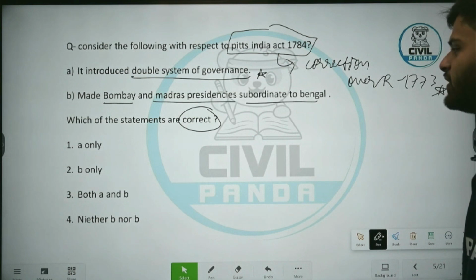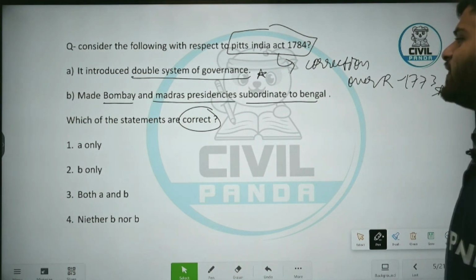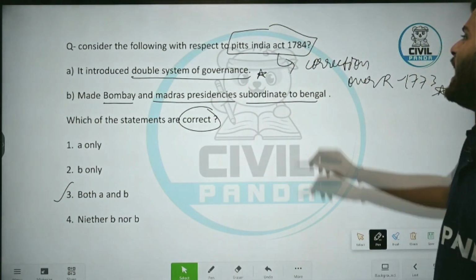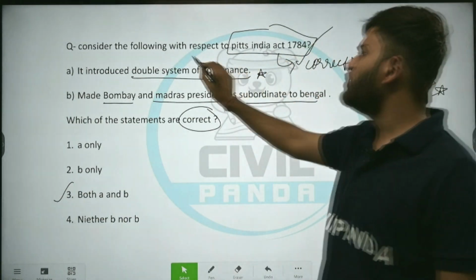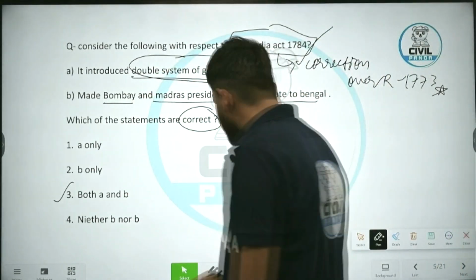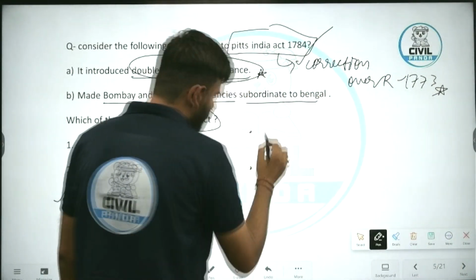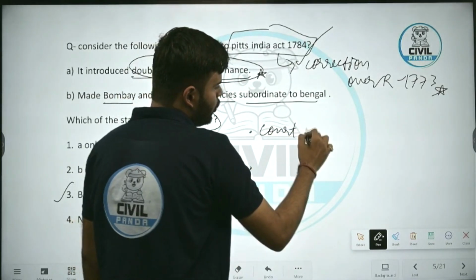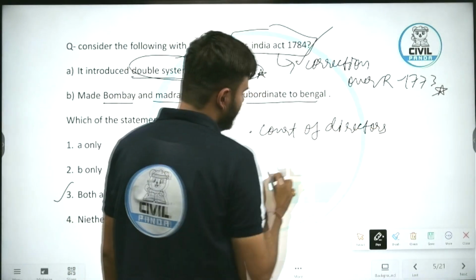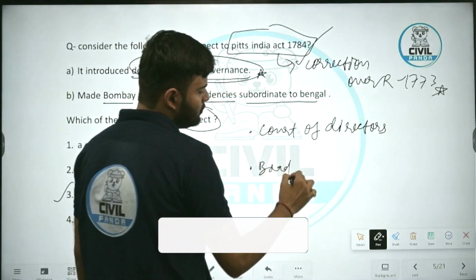The correct answer will be both A and B. Yes, Pitt's India Act 1784 introduced double system of governance. How? You must have studied, there were 2 things: first, Court of Directors and Board of Control.